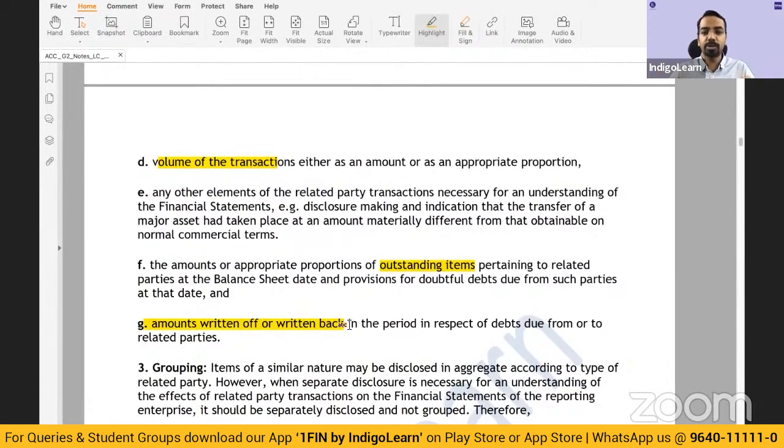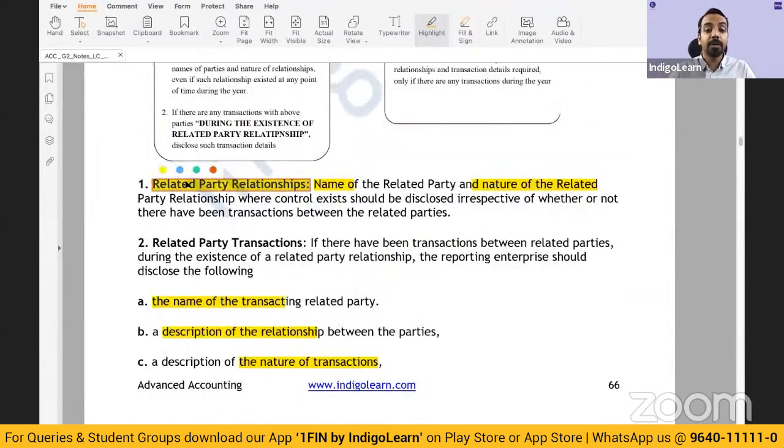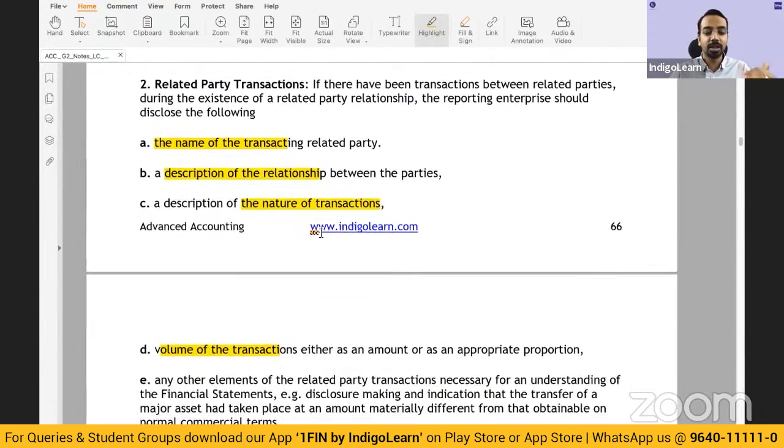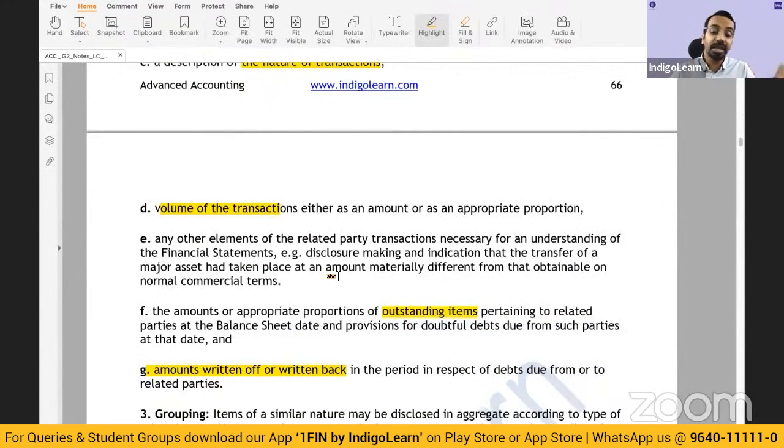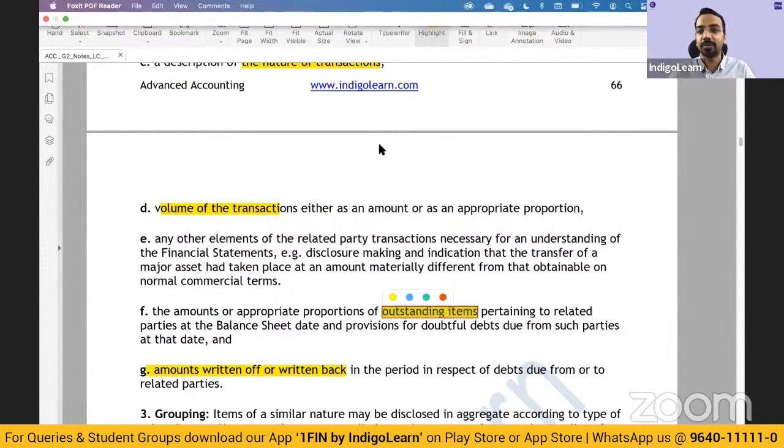And sometimes what companies do is, because there are lots of related party transactions, they can group similar items according to the type of the related party. But if separate disclosure is needed, that has to be given out separately. So this is again important. For the related party relationship, disclose whether or not transactions have happened only when control is there. And whenever there is a transaction, disclose these aspects: name, relationship, nature of the transactions, volume of the transactions, any other disclosures, outstanding amounts, and amounts written off or written back.